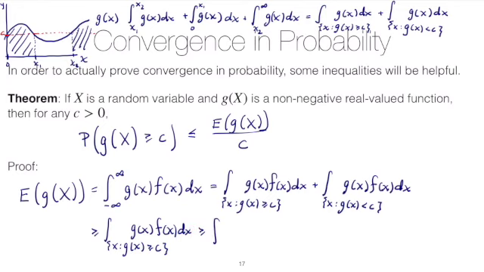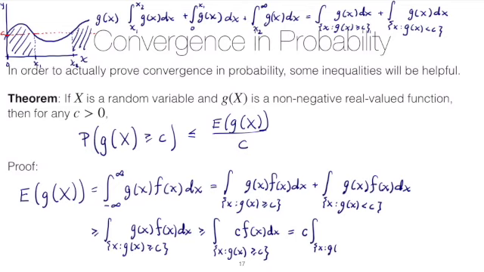So we'll have the region all x such that g of x is greater than or equal to c, and we're integrating now over c times f of x dx. And that substitution is legal as long as we have this greater than or equal to sign here. And then the next step is, well, c is a constant. We can pull it out of the integral, and we're left with the integral